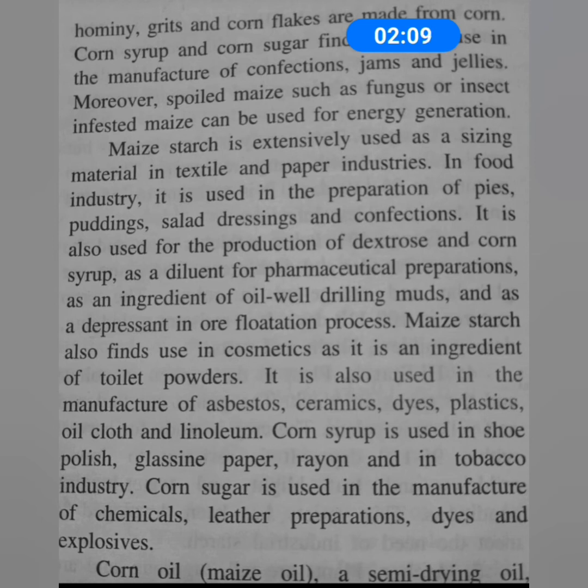And spoiled maize, even the spoiled maize has uses, because maize is easily attacked by fungus, especially during storage. You will find the fungus growing on the grains of maize; they are usually attacked by fungus or insects. But even this spoiled maize can be used for energy generation. So it is very useful, even as a spoiled crop.